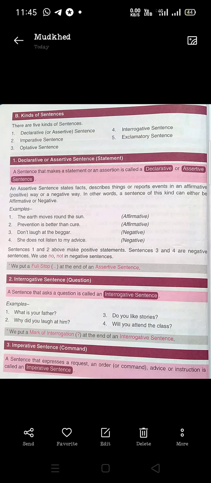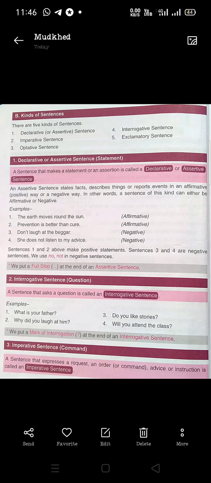This is affirmative, but prevention is better than cure. This is also affirmative. But don't laugh at the beggar, or she does not listen to my advice. So it is also negative. You can understand that also. No, not, never, nobody, and all these negative words make the sentences negative. If these words are in the sentence, we must understand that that sentence is a negative sentence.